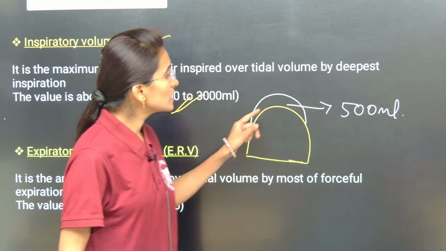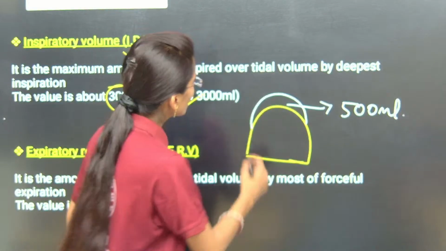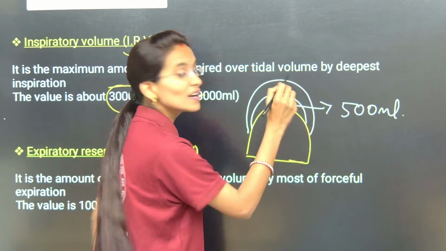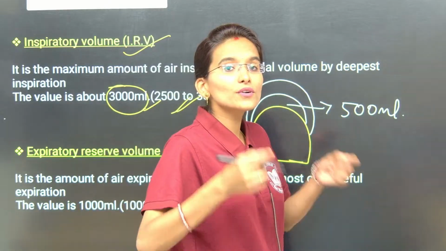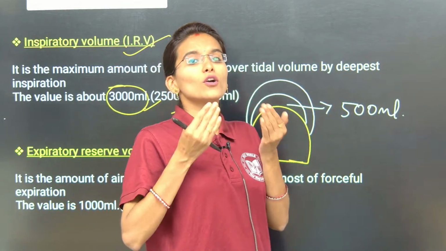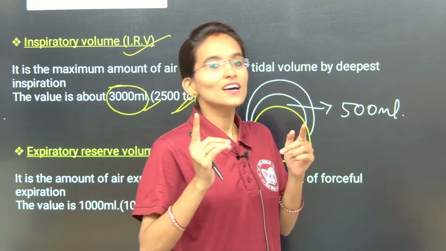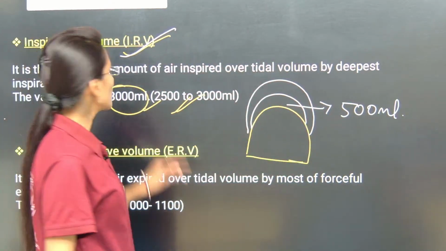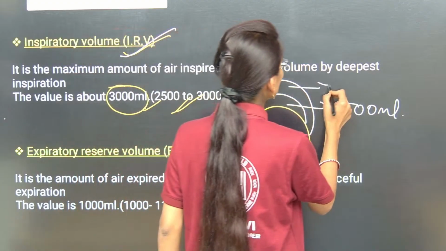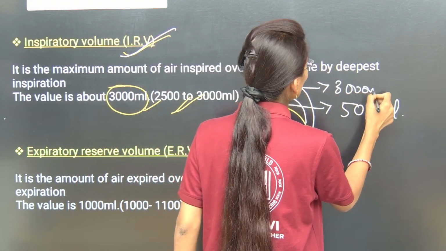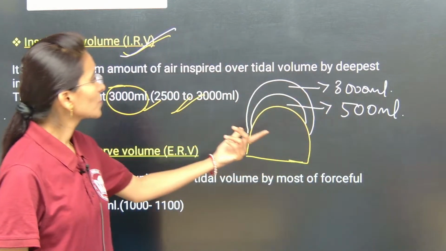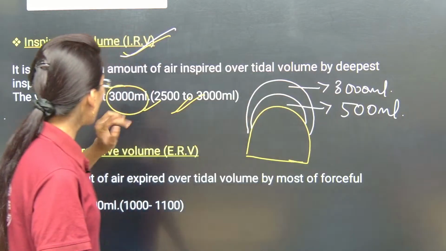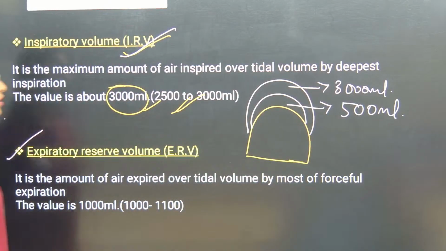Now inspiratory reserve volume is the amount of air that we inhale during forceful inspiration. During forceful inspiration, the extra amount of air that we inhale is called inspiratory reserve volume. What is the value? 3000 ml. It varies, approximately it may be from 2.5 to 3. Okay, clear?